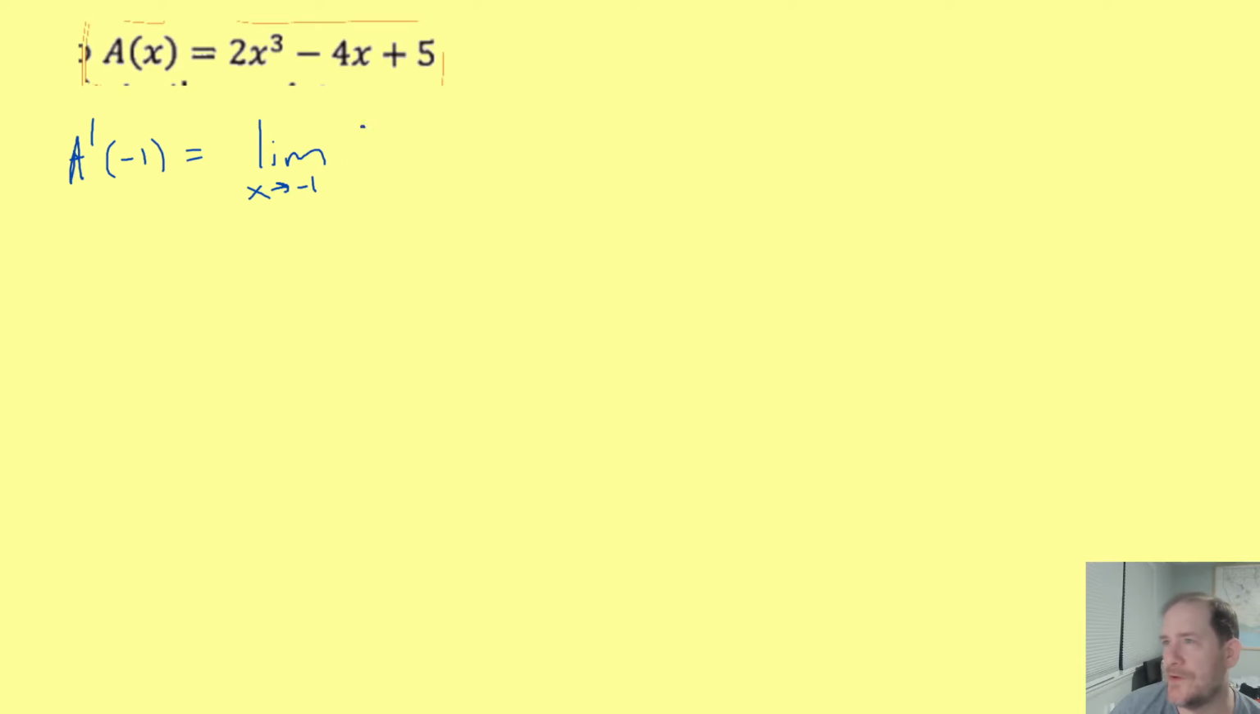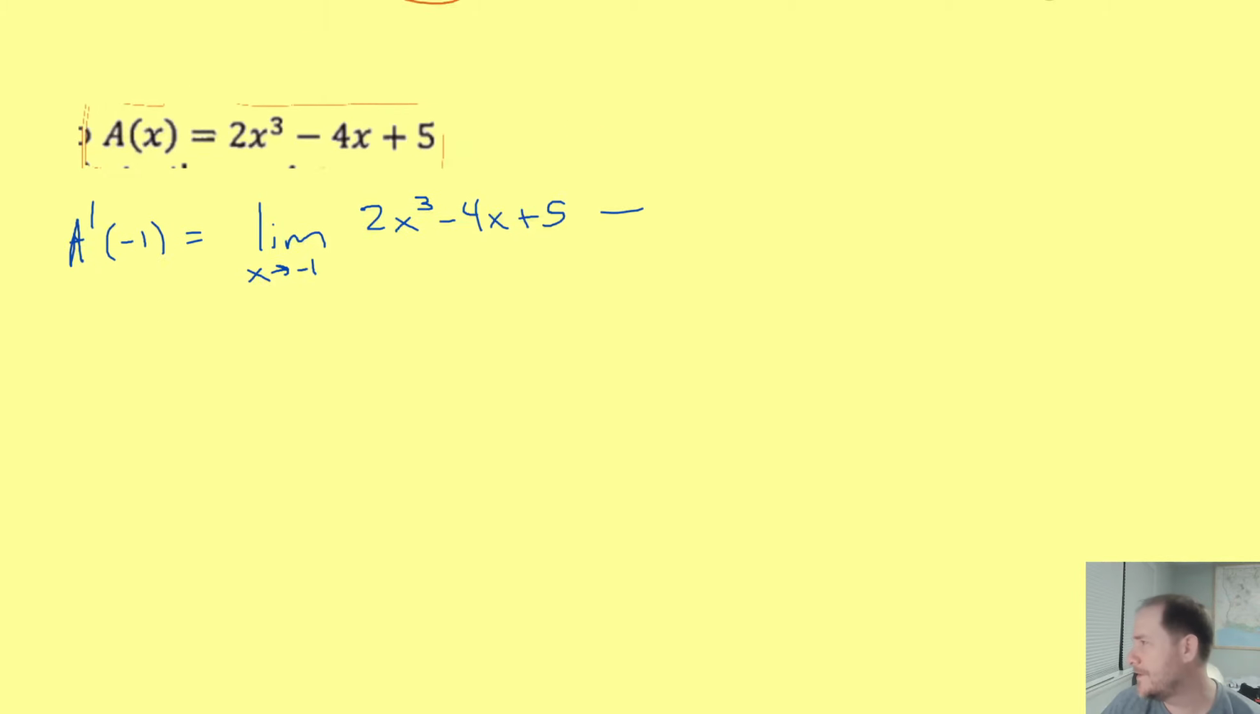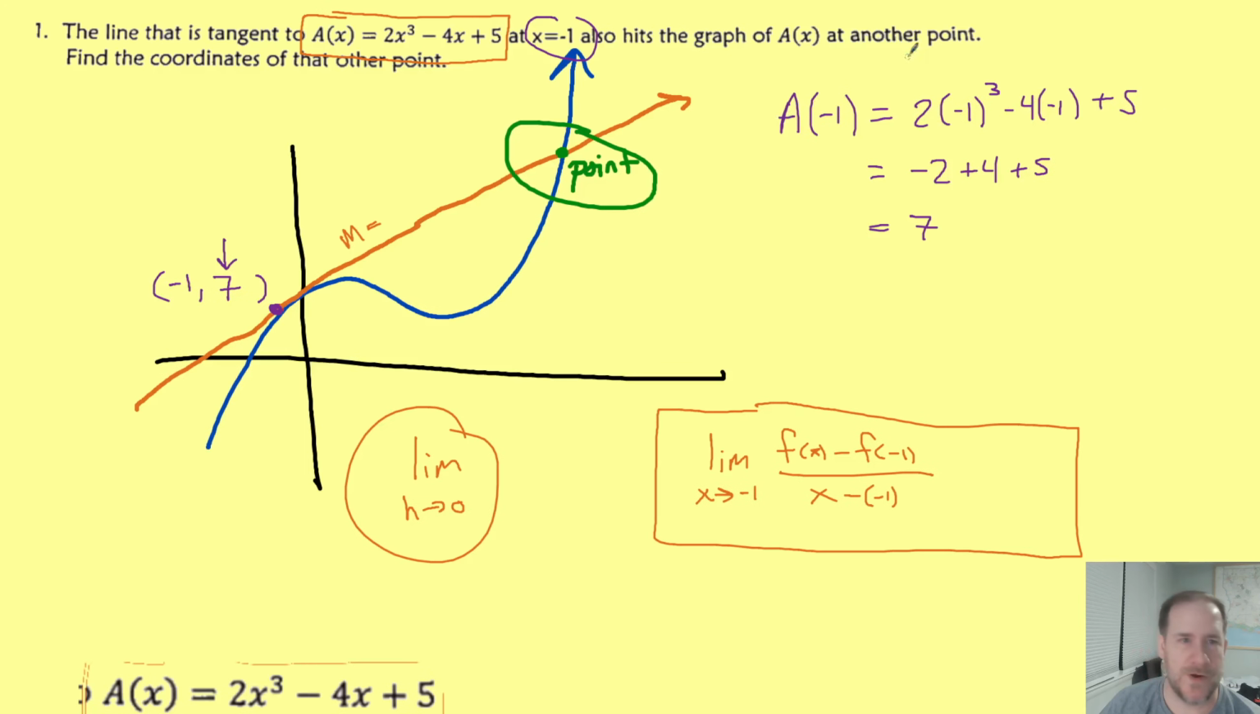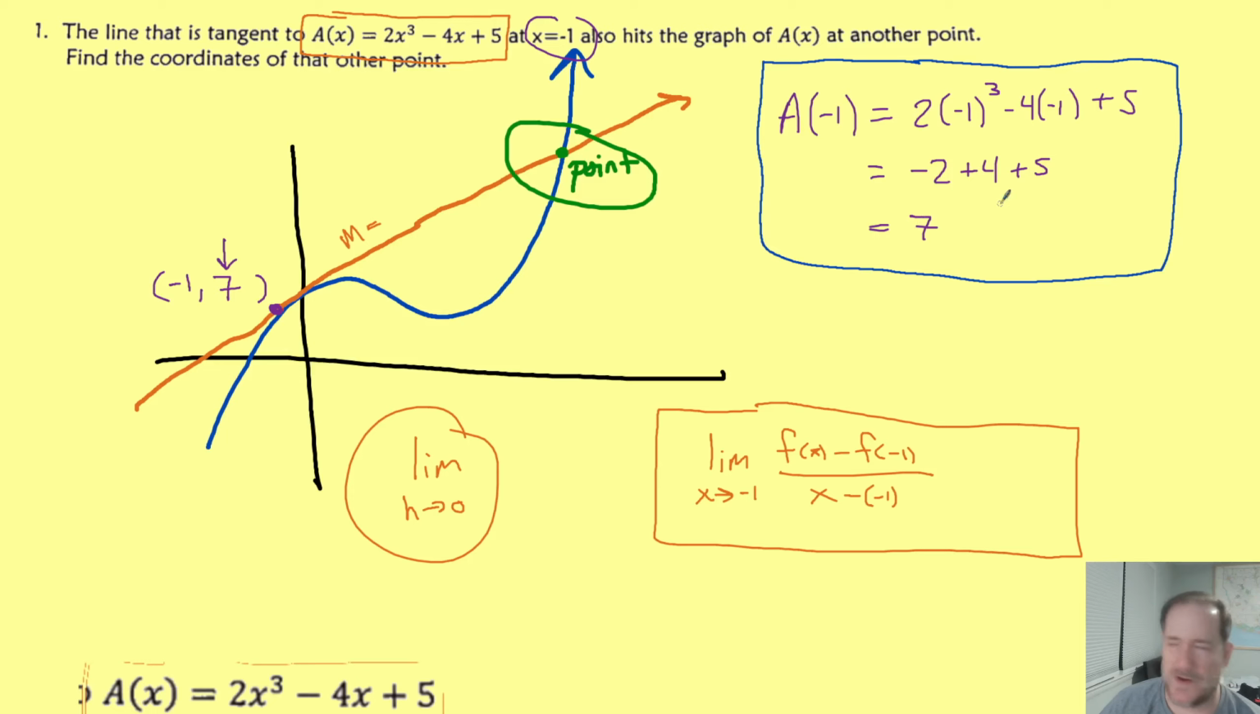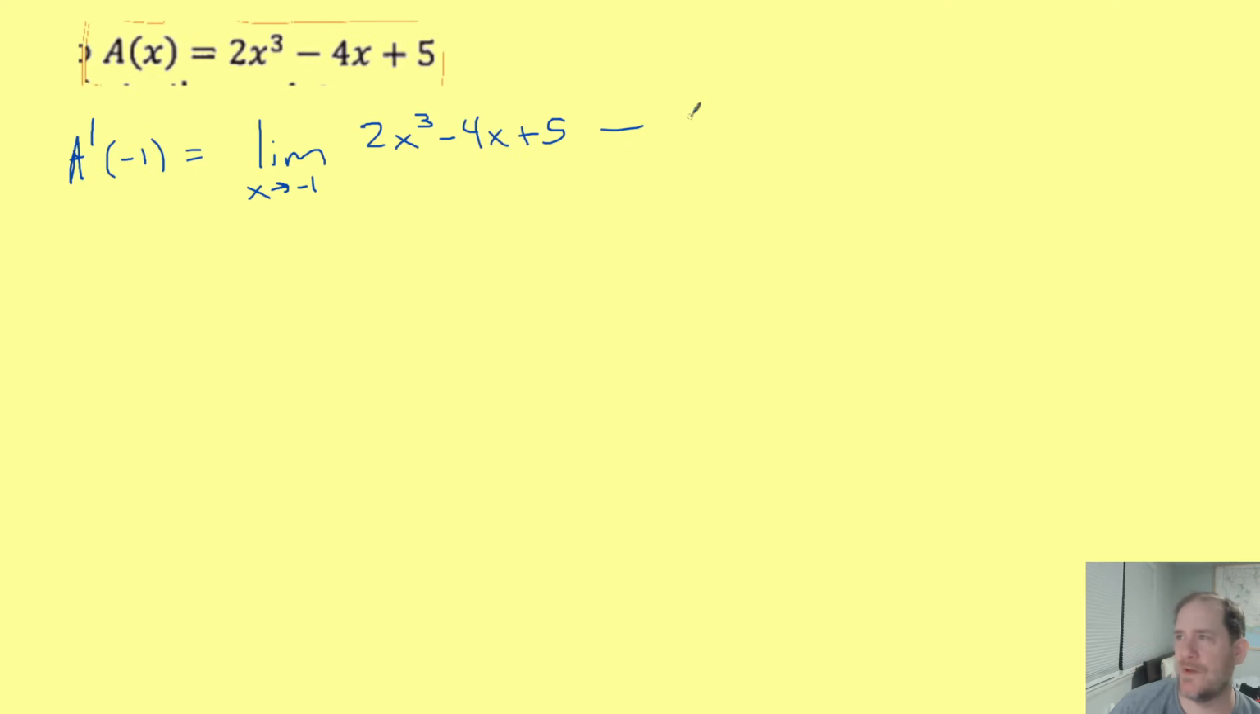Of this whole function, so 2x cubed minus 4x plus 5. Then I'm going to subtract from that a of -1, which, okay, I can show the math here, but if you were paying attention a minute ago, then you know that we already did a of -1 up here when we were trying to find the y coordinate of our point of tangency C. So you should already know that that whole thing's going to come out to 7. And if you get that, then there's no reason to show all that work again. You can just say, I know this is going to be 7.